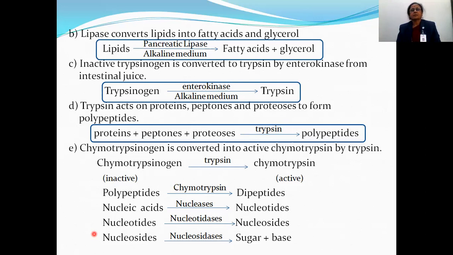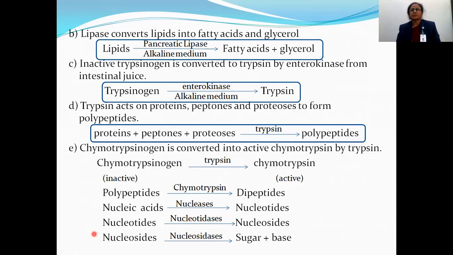So remember that in pancreatic juice, pancreatic amylase, pancreatic lipase, enterokinase, chymotrypsinogen, trypsinogen, nucleases, nucleotidases and nucleosidases are present.